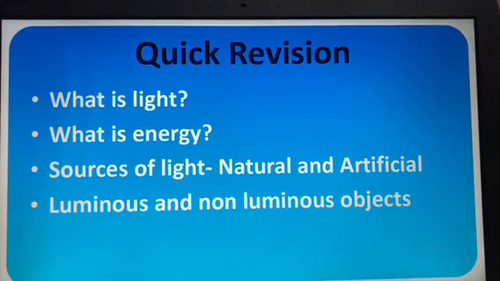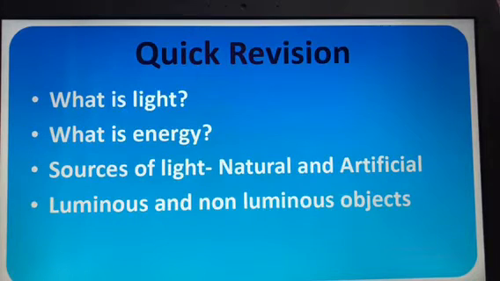Then what are the sources of light? Natural and artificial sources of light. In that again, objects are divided into two, luminous as well as non-luminous. What are luminous objects? Objects which emit light energy of their own are called luminous, and the objects which do not emit their own light are called non-luminous objects.